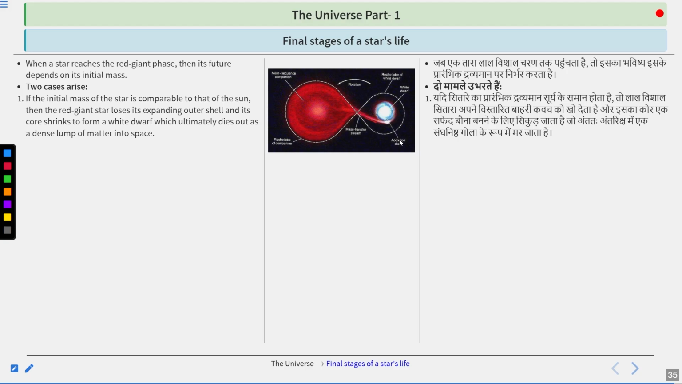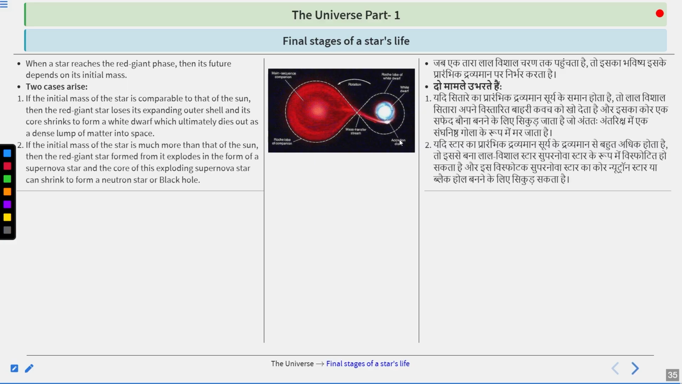If the initial mass of the star is comparable to that of the sun, then the red giant star loses its expanded outer shell and the core shrinks to form a white dwarf, which ultimately dies out as a dense lump of matter in space. Second, if the initial mass of the star is much more than that of the sun, then the red giant star explodes in the form of a supernova star, and the core of the exploding supernova star could shrink to form a neutron star or a black hole.